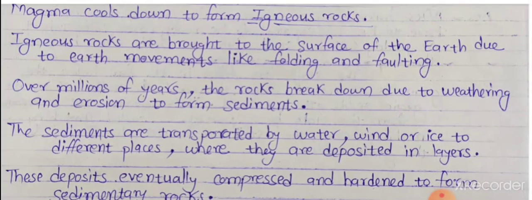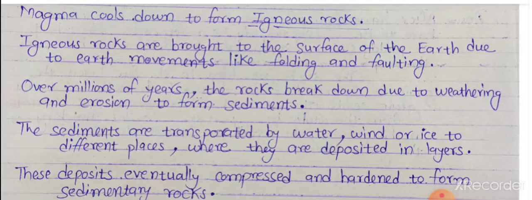Here, weathering, so we'll see the definition of weathering. Weathering is the process of breaking down of rocks, soil and minerals.